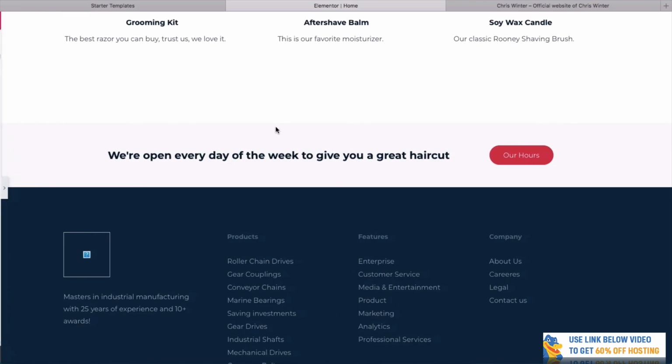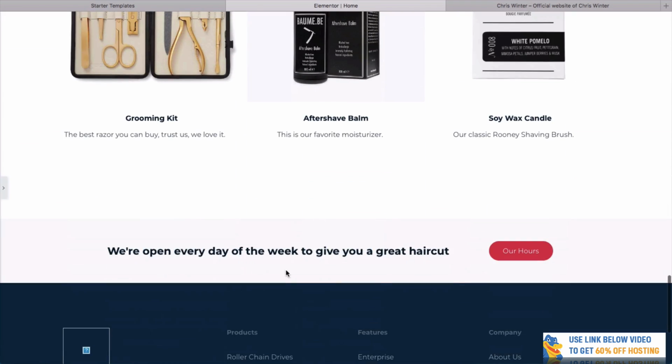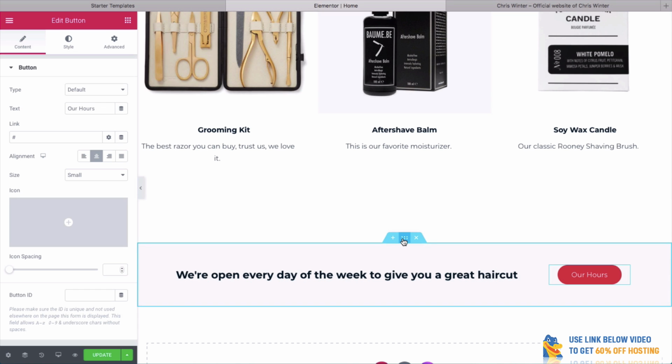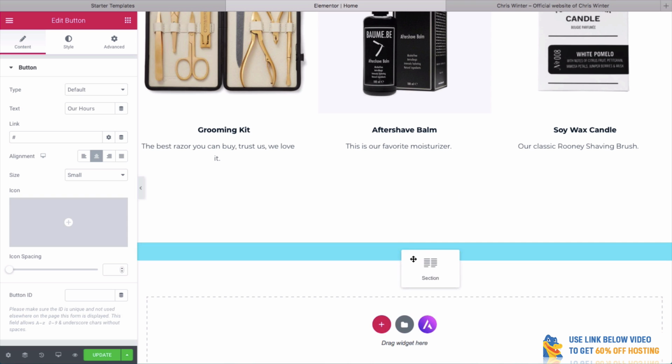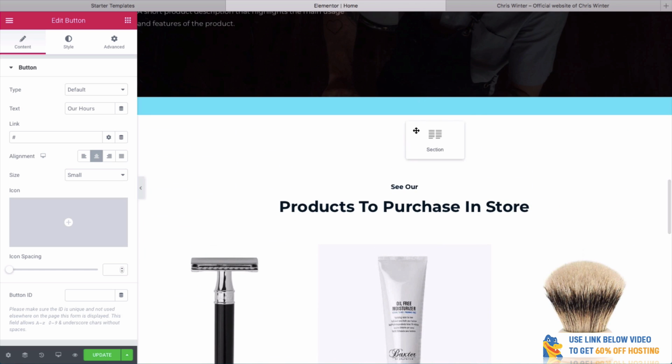Now, let's close this for a second and take a bit of a look. I think we actually want to have this here slightly higher. Now, how are we going to do this? Well, it's really easy. All you need to do, again, open this little panel. And do you see this button here? This is a button which will allow us to drag this. So I can simply go like this and drag this section wherever I want. I can put it right here.